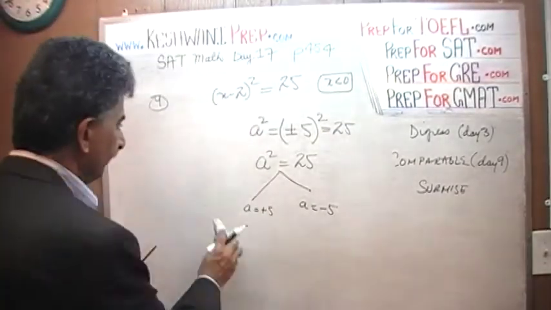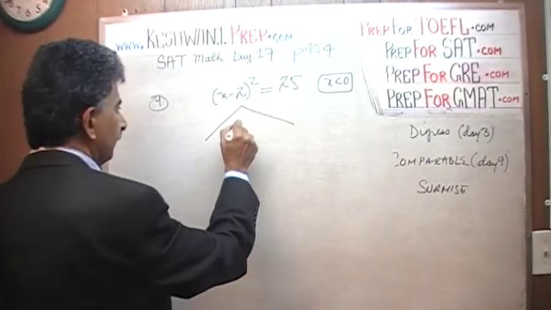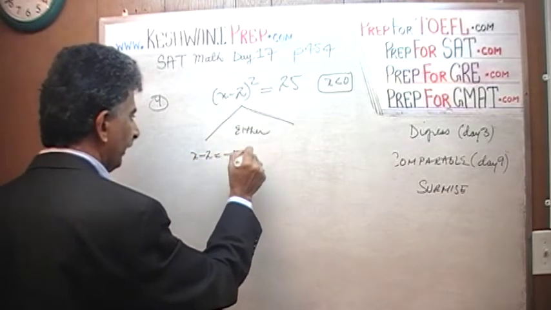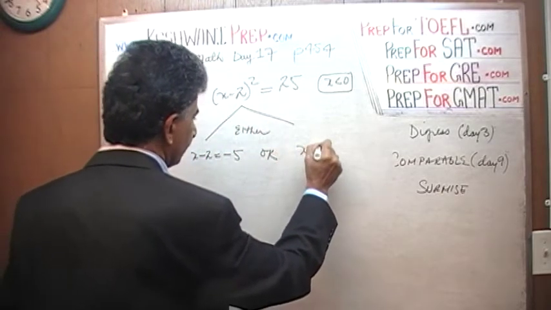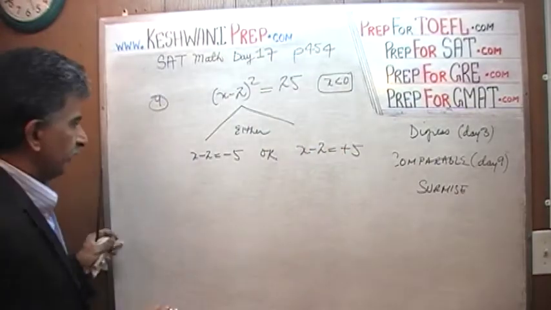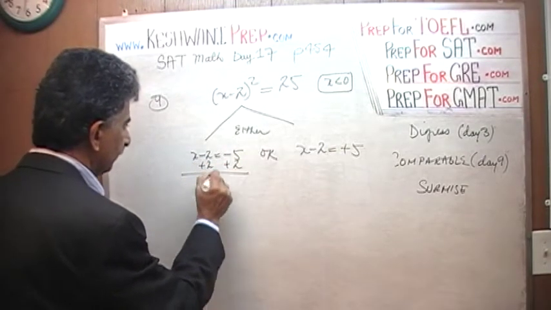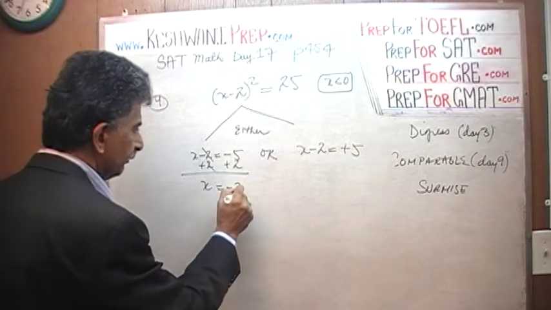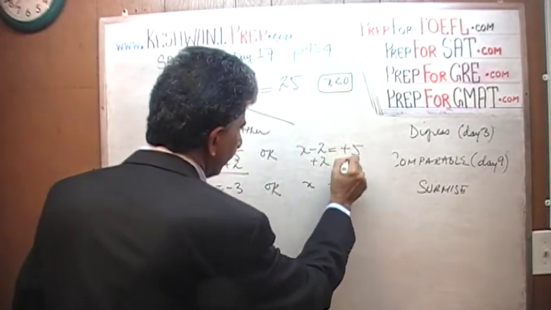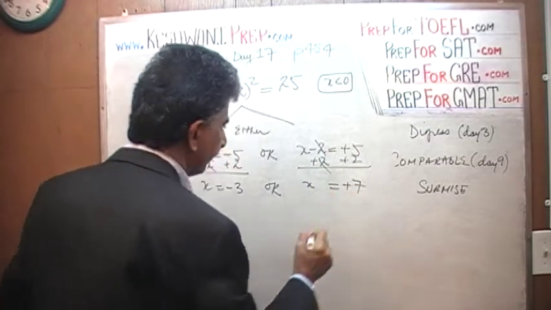So what this tells us is that either x minus 2 equals a negative 5 or x minus 2 equals a positive 5. Let's analyze both of them. Let's add 2 to both sides here. And we get x equals negative 3, or x equals, let's add 2 to this side also, x equals positive 7.